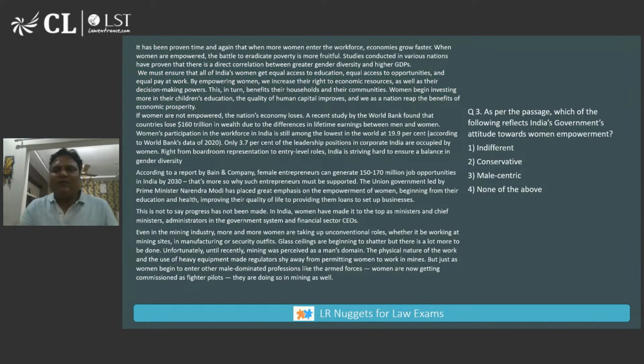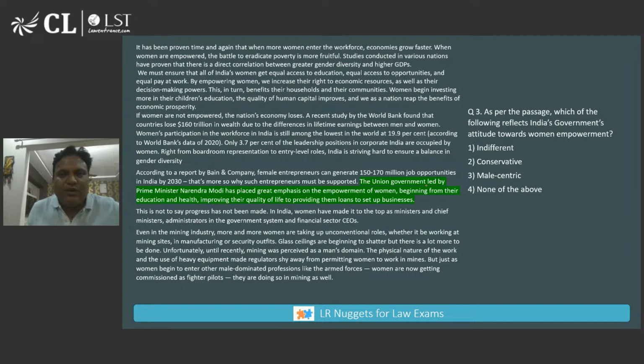So the right answer is option three. Next question. As per the passage, which of the following reflects India's government's attitude towards women empowerment?